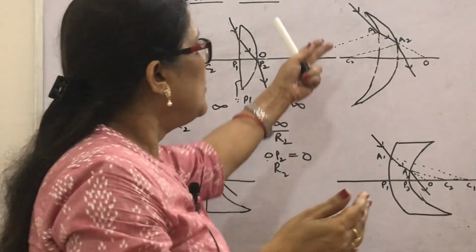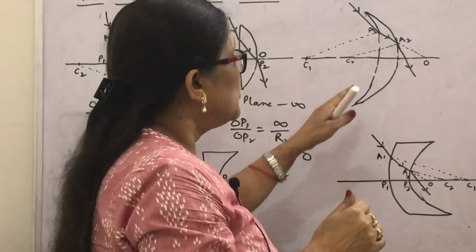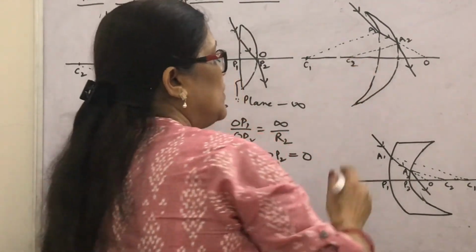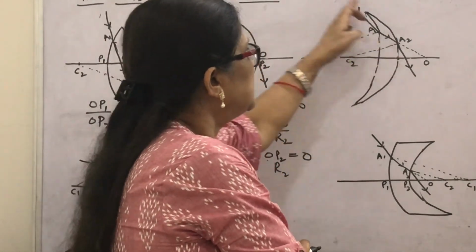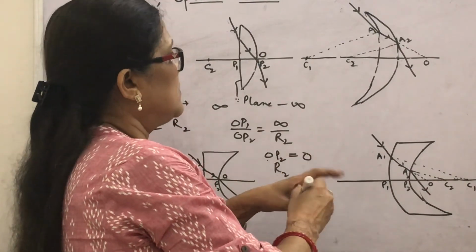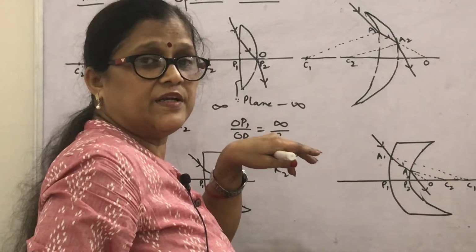What about a concavo-convex lens? Since both C1 and C2, look, for this surface the sphere, for this surface the sphere, both have the center of the circle or sphere on the same side.